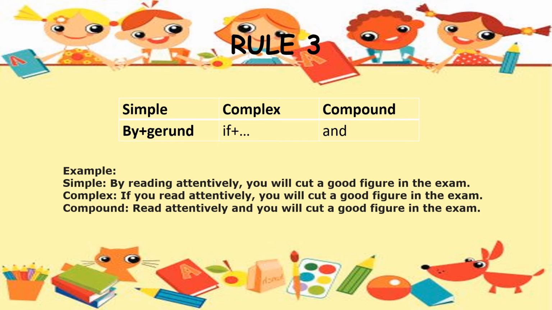Rule number 3. Simple, that is by plus gerund. Gerund is the ing form which acts like a noun. Complex, if, and compound is and. For example, simple: By reading attentively, you will cut a good figure in the exam. Complex: If you read attentively, you will cut a good figure in the exam. And compound: Read attentively and you will cut a good figure in the exam.